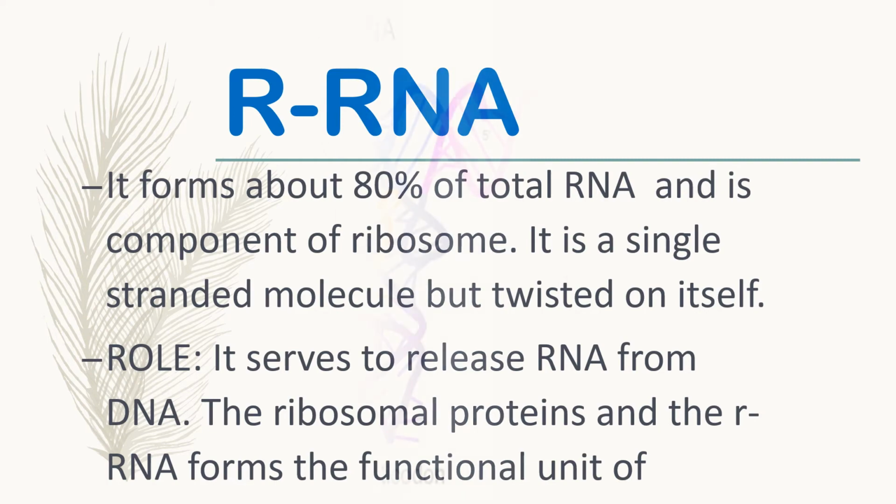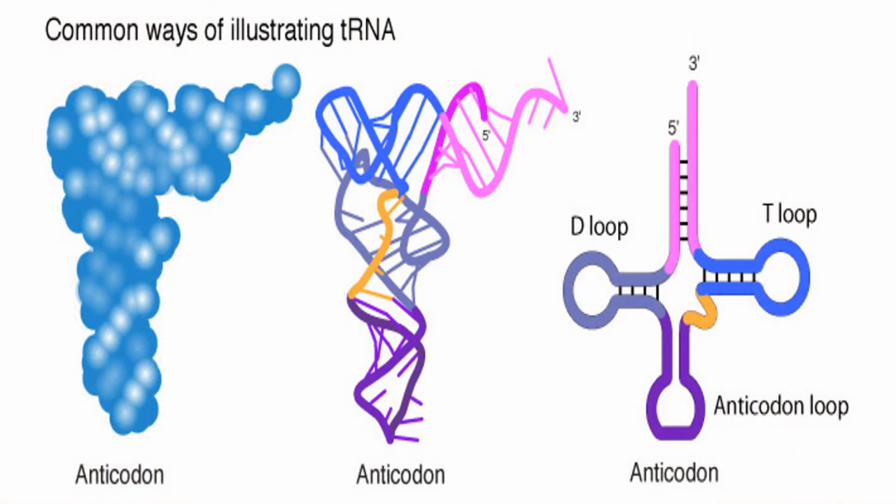And the diagram of the tRNA clover leaf model, in the third picture you can see it. It has the 4 sites, means it overlaps on itself. So this model is called the clover leaf model, and it has 4 sites.